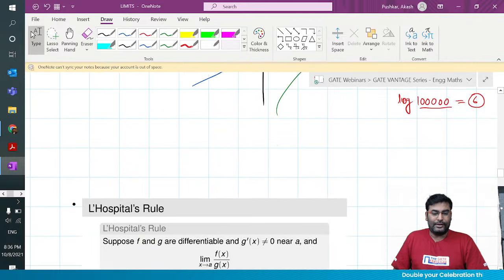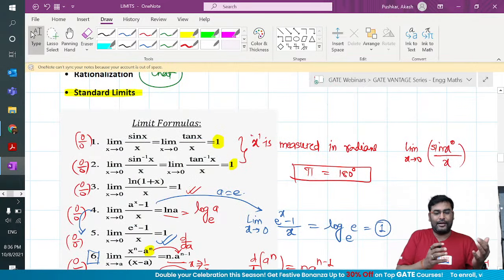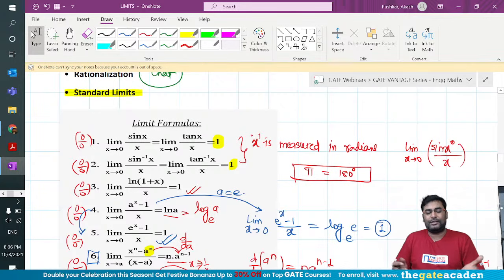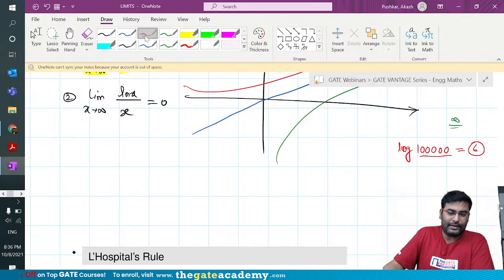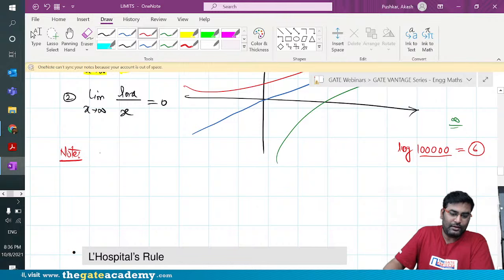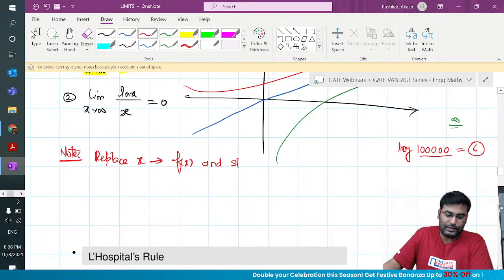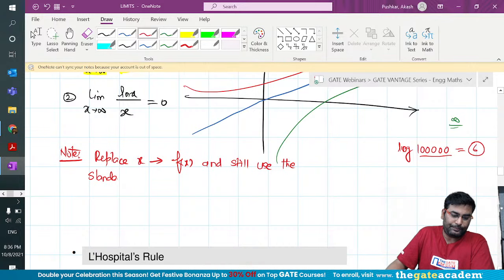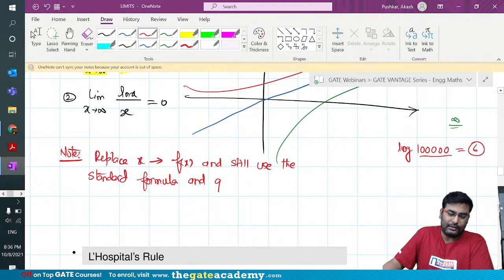Now guys, what I'm trying to say is, if you look here, all these standard limit formulas can be replaced with something else. Everywhere, as a note, you can replace x with some function, x with f of x, and you can still use the standard formula and get the limits.